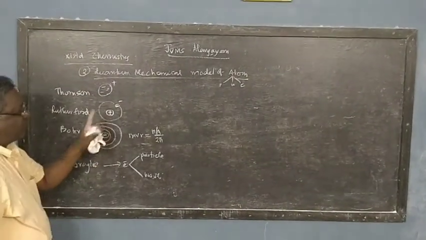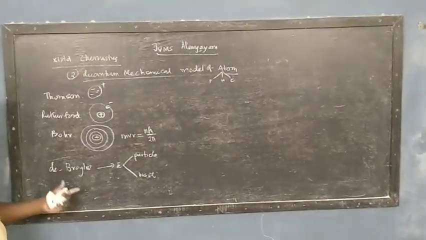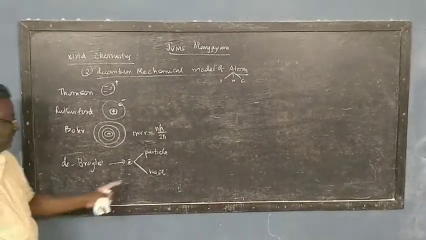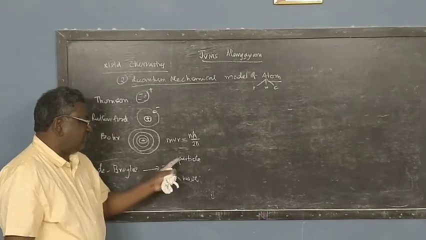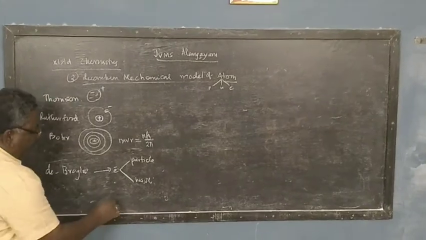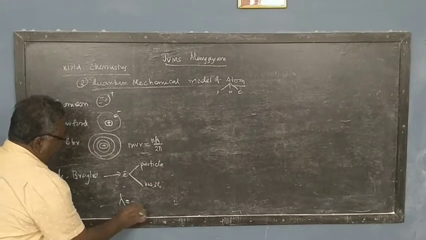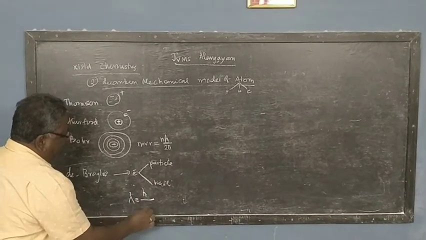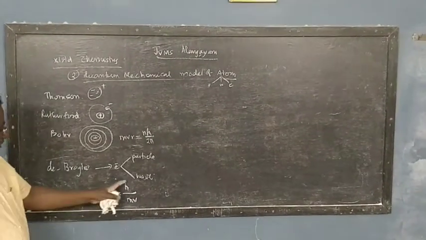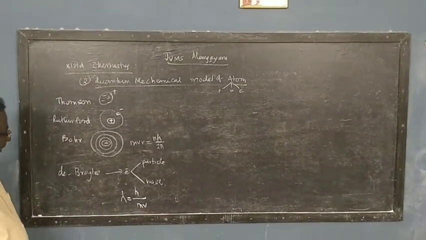So protons and neutrons are packed in the center. The problem is only in the placement of the electron. Therefore, de Broglie's suggestion further complicated it, because he suggested that the electron can exist not only as a particle, it can exist as a wave, and he has derived one wavelength also for it. The wavelength of de Broglie waves is given by the equation lambda is equal to h divided by mv. h is the Planck constant, m is mass, and v is velocity of the particle, right?